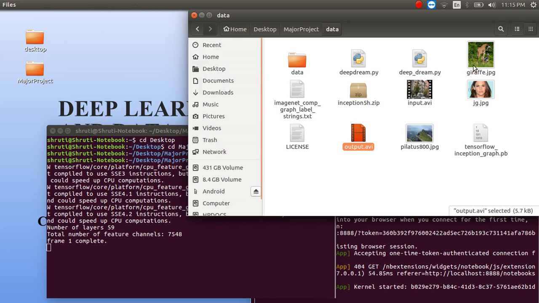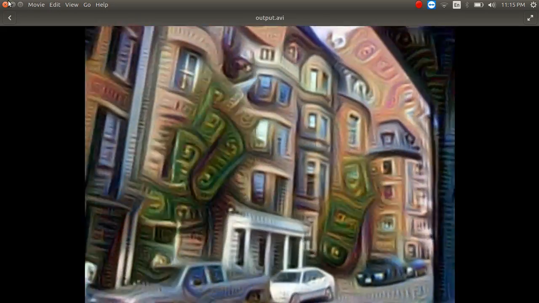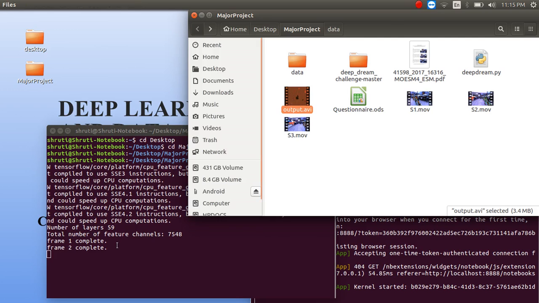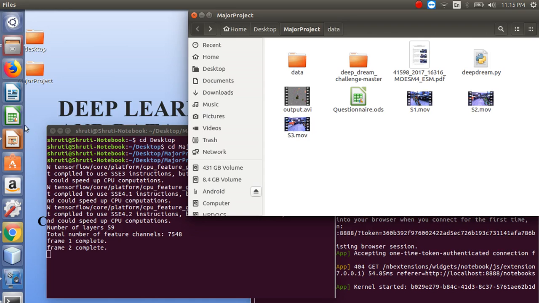Yes, it will look something like this, and it runs every frame. It deep dreams every single image frame in the video so that it can complete a transition into the whole video.